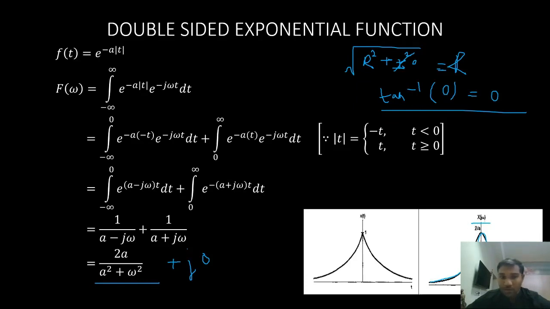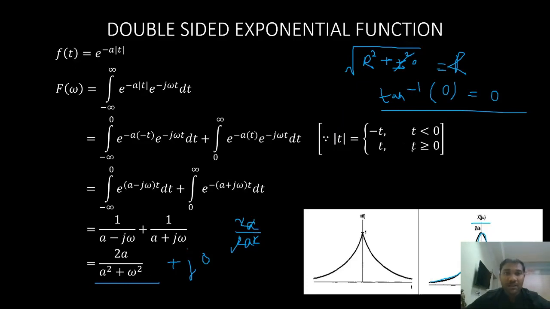When omega is equal to minus a or plus a, what will happen? We have 2a by omega square plus a square, with omega equal to minus a or plus a. Here it will become a square. So a square plus a square is again 2a square. So 2 gets cancelled, a gets cancelled. So we have 1 by a. So at minus a and plus a, we have 1 by a. That is how we will represent our amplitude spectrum.